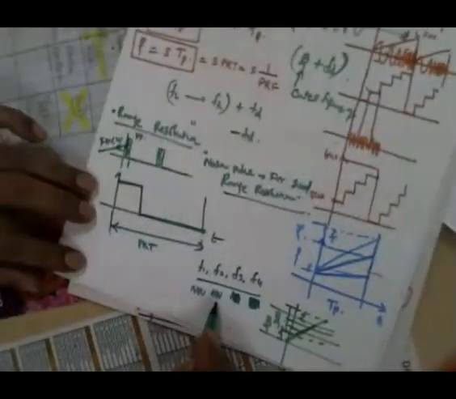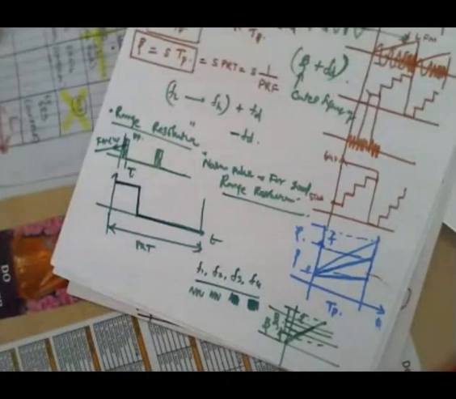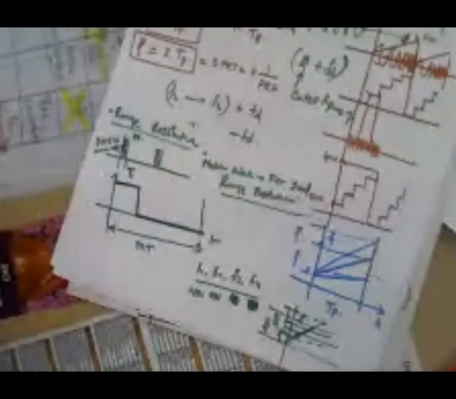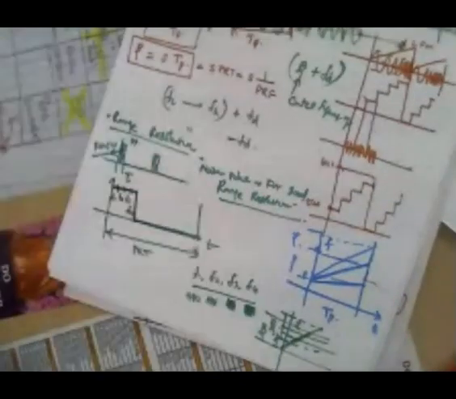So we are going to send F1, F2, F3, F4 within this tau. This is our tau. But earlier, we sent only one frequency. Now we are sending the modulated frequency: during this time it is F1, F2, F3 and F4. So this is the frequency we are sending now.